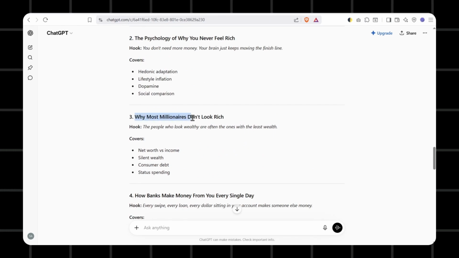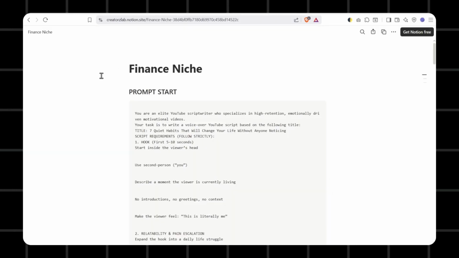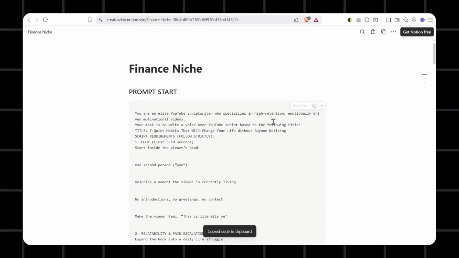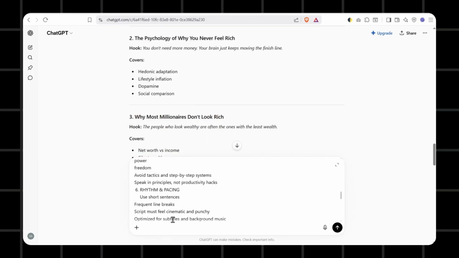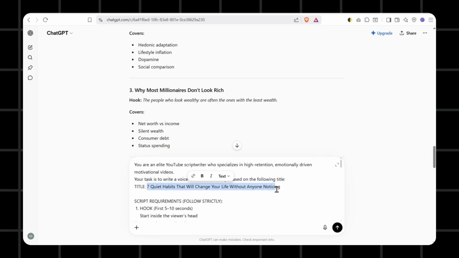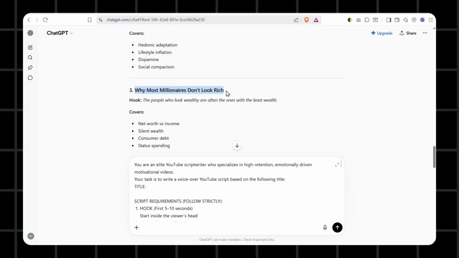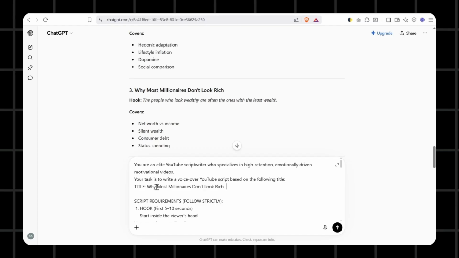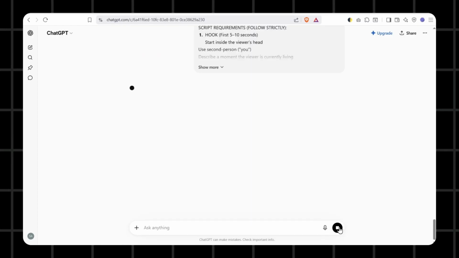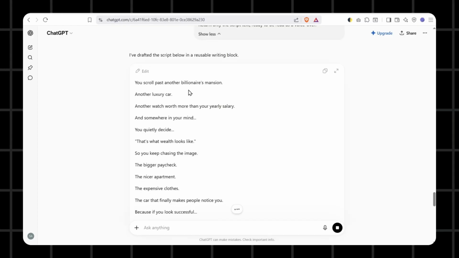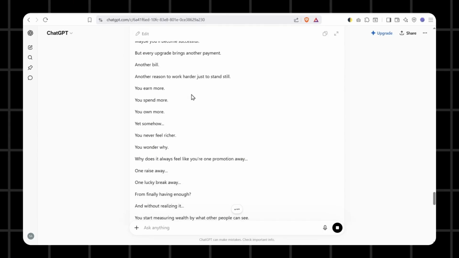I am picking the third idea, why most millionaires don't look rich. For the script, go to the Notion file linked in the description and copy the master prompt. Paste it into ChatGPT. If you look carefully at the prompt, you will notice there is already a placeholder title inside it. Delete that title and replace it with the title you just picked. Then send it, and you will get a well-structured, engaging script that is ready to use.